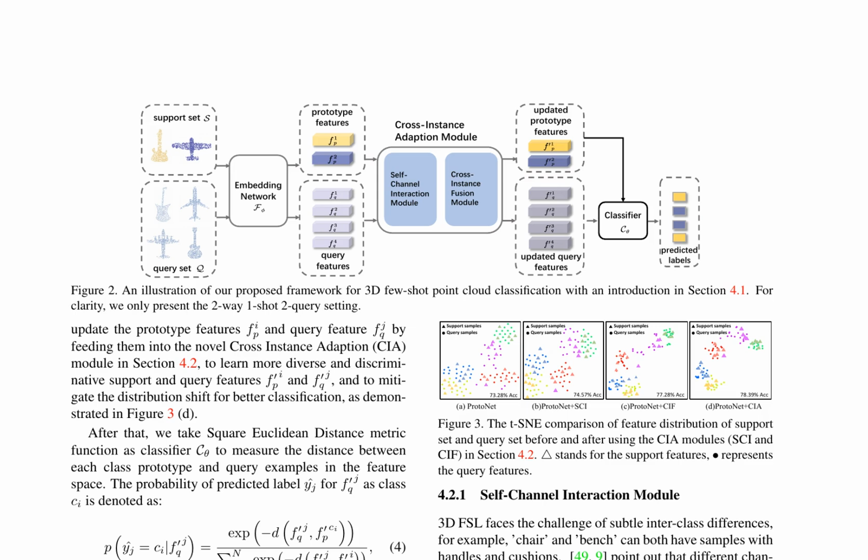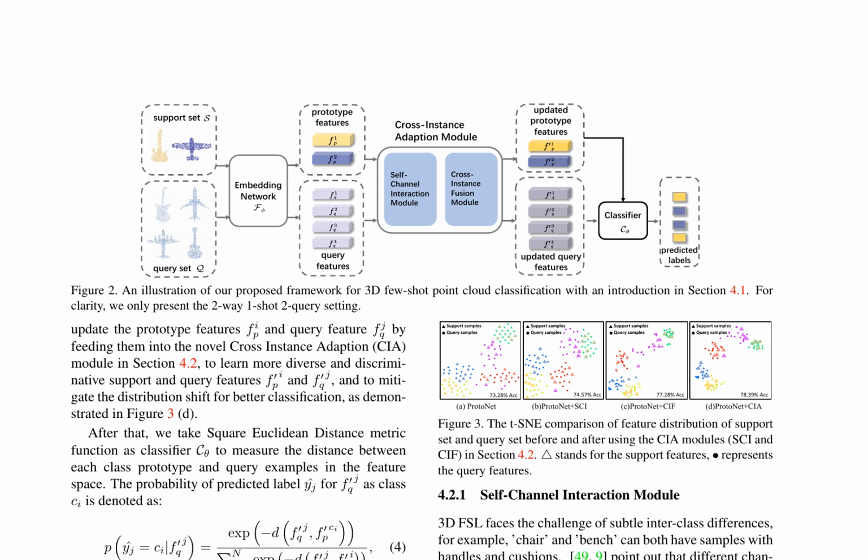This research proposes a novel framework for 3D few-shot point cloud classification, addressing the challenges of subtle inter-class differences and high intra-class variances. The framework consists of 3 modules: self-channel interaction, SI, cross-instance fusion, CIF, and cross-instance adaptation, CIA.